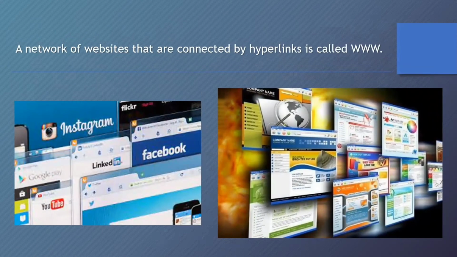This is exactly what we have discussed now. A network of websites that are connected by hyperlinks is called www. These are the collection of websites. So you have so many websites on the internet, right? You might have heard about Facebook, YouTube, Google. There are so many others like Instagram, LinkedIn, and so many, like your school website. They all together form the World Wide Web.